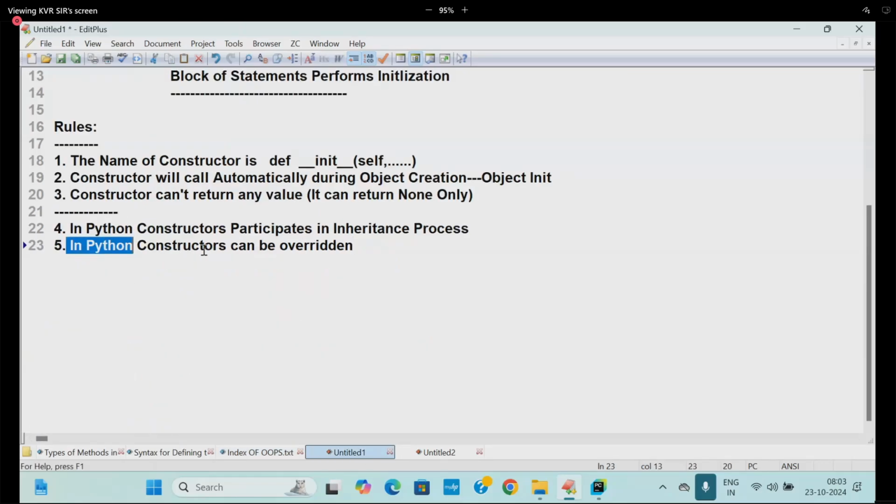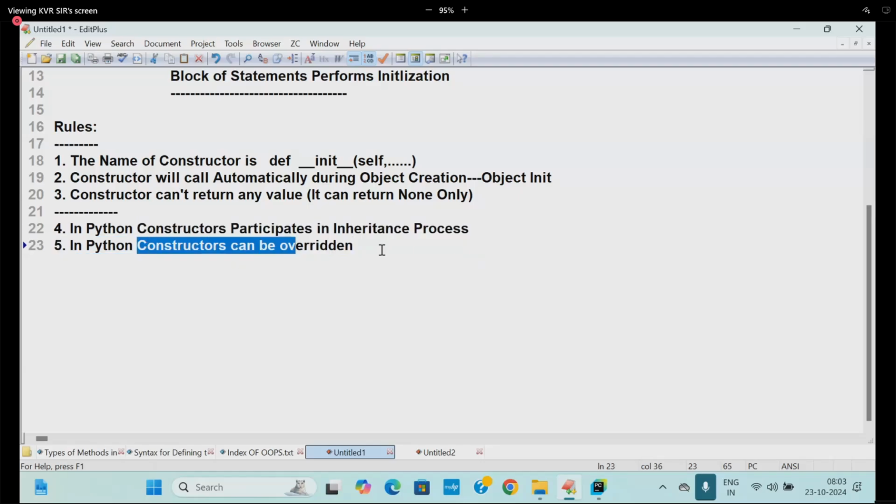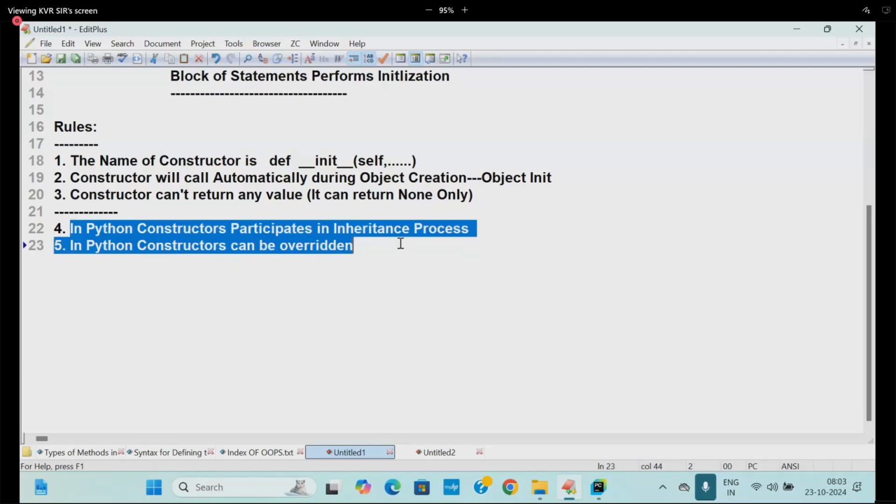Especially in Python, constructors can be overridden. In Java, this is not possible. Whatever is getting inherited, you can override. But their constructors will not be inherited, cannot be overridden. For the people from a Java background, constructors participate in inheritance in Python. Constructors can be overridden. These are the 4th and 5th properties.